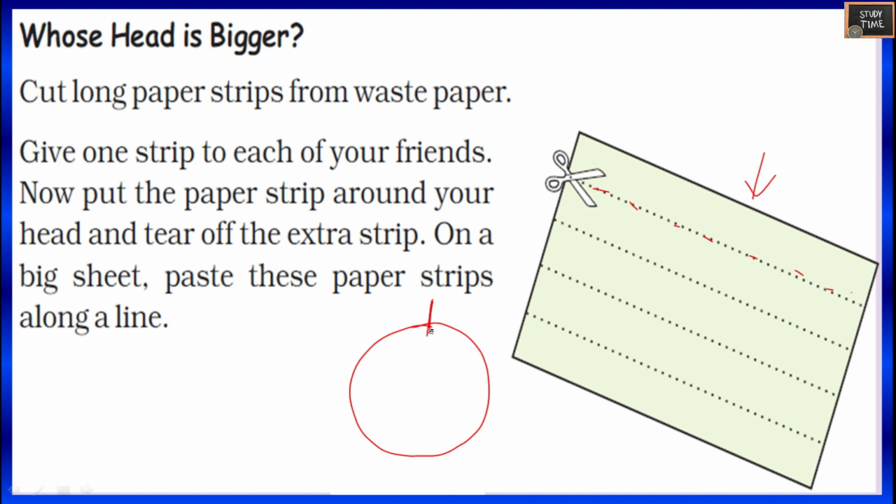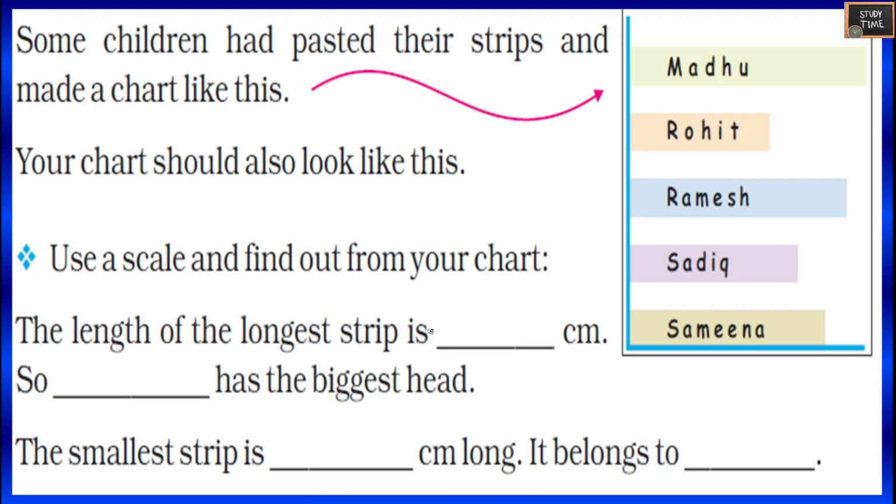On a big sheet, paste these paper strips along a line. So along a line, you're going to paste the strips and write down the names here. Your chart should look like this. So use a scale and find out from your chart. So take a scale and mark it. When you mark it, you will be getting the length of the longest strip.